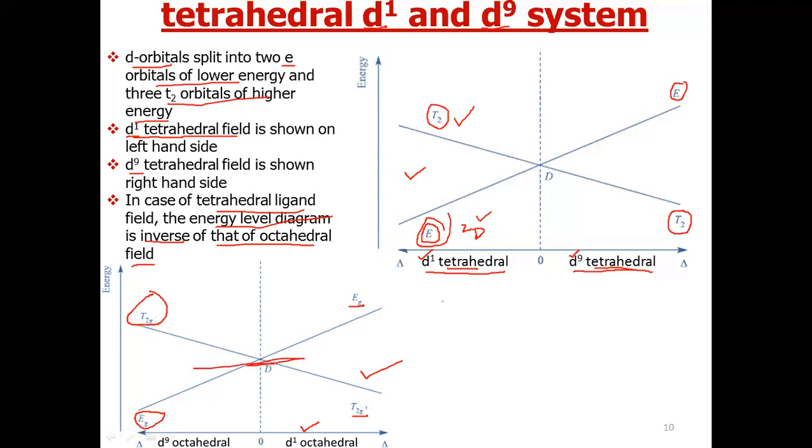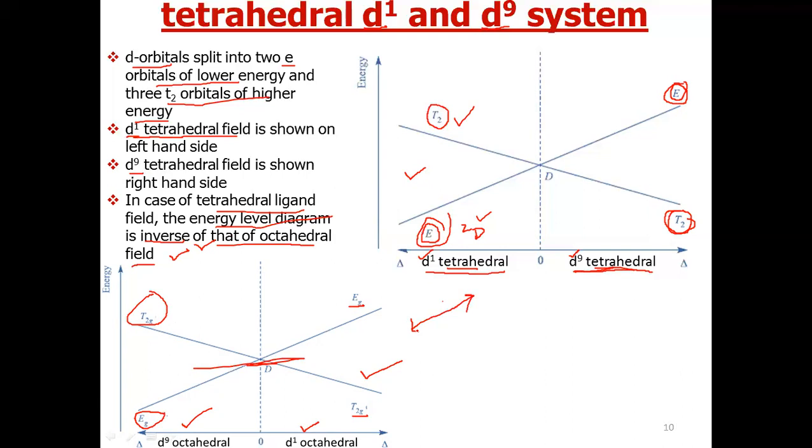These two are inverse of each other, D9 octahedral and D9 tetrahedral. D9 tetrahedral will be inverse of D9 octahedral. T2 will be of lower energy and E will be of higher energy. So we can say that the orbital energy diagram for a tetrahedral complex is inverse of that of an octahedral complex. This we can easily see by comparing these two graphs.